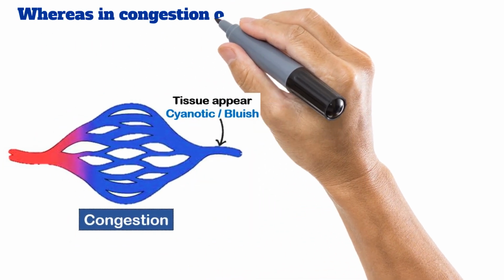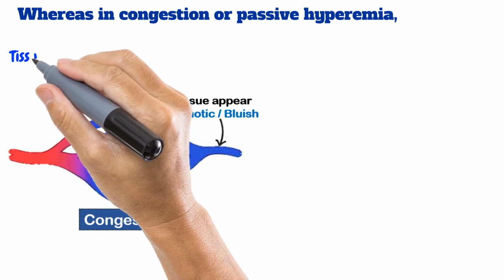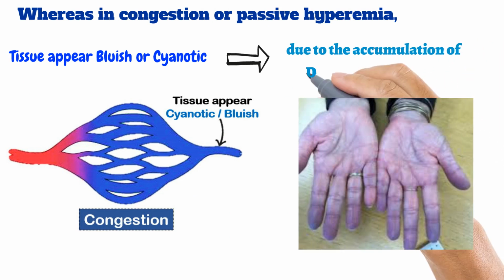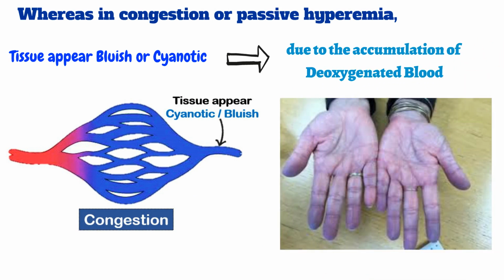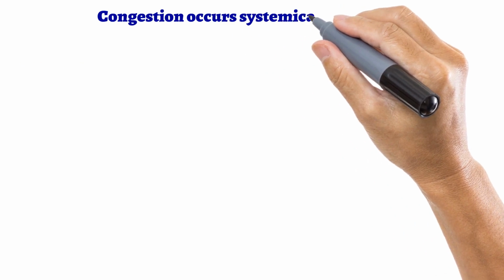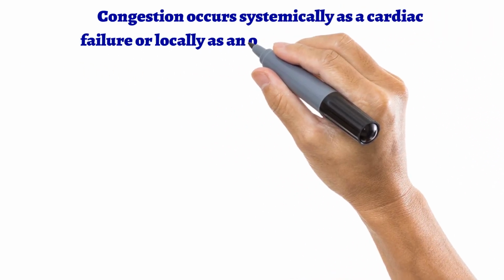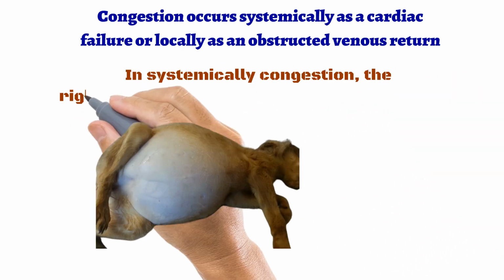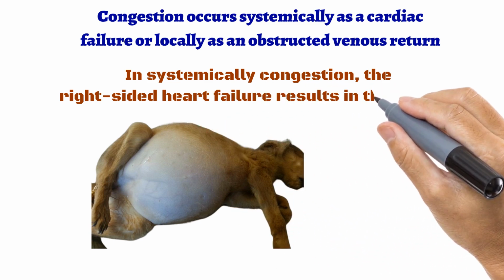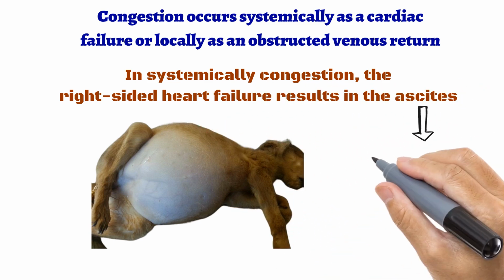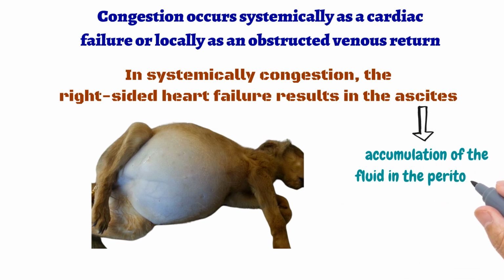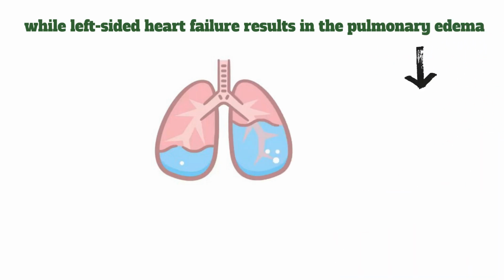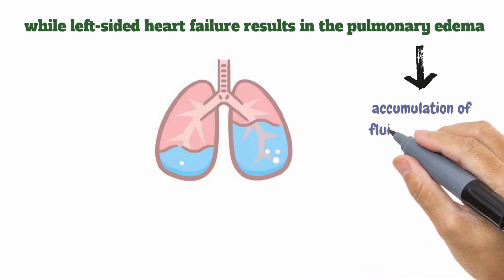Whereas in congestion or passive hyperemia, tissue appears bluish or cyanotic due to the accumulation of deoxygenated blood. Congestion occurs systemically as in cardiac failure or locally as in obstructed venous return. In systemic congestion, right-sided heart failure results in ascites, that is the accumulation of fluid in the peritoneum, while left-sided heart failure results in pulmonary edema, that is the accumulation of fluid in the lungs.